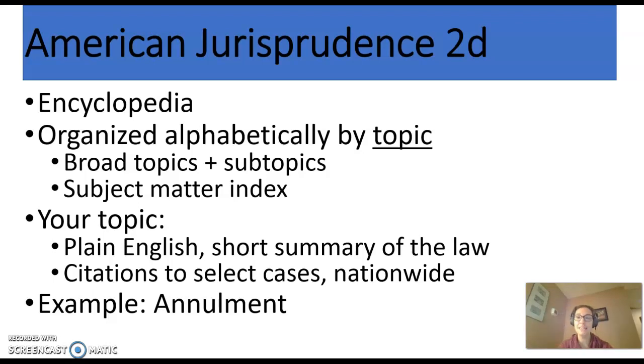And the reason you'll find cases from different jurisdictions is because AmJur summarizes the law nationwide. And because it does that, each section only gives you a handful of cases. So you might read an entire section and not see a citation to Massachusetts law. And that can be frustrating. But don't worry, because we will talk about how you can find a case in AmJur from, let's say, New Mexico, and use that to find a case example in Massachusetts. Remember, the hint is the headnote system.